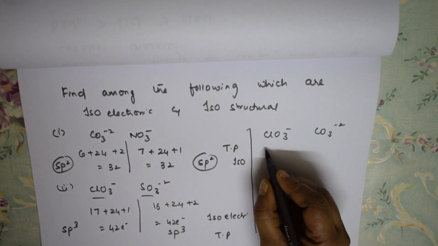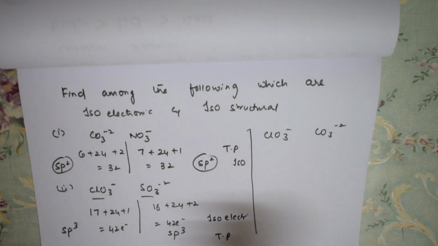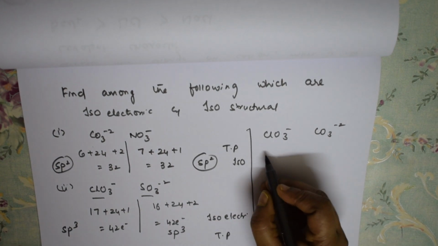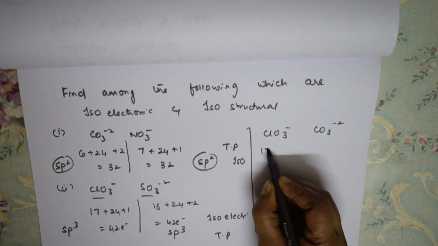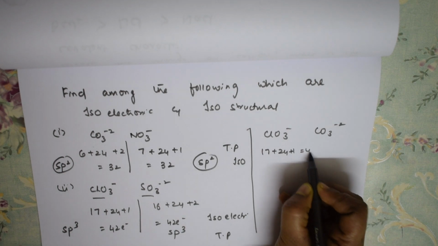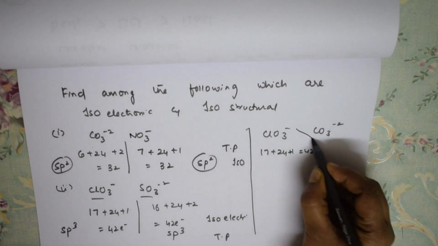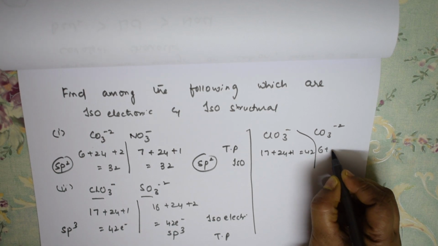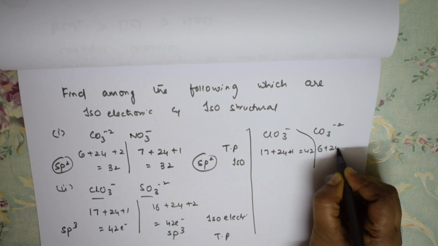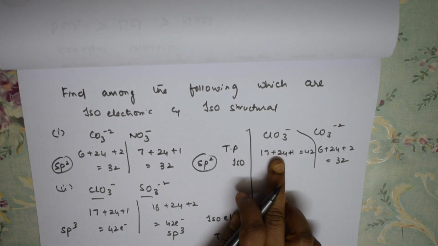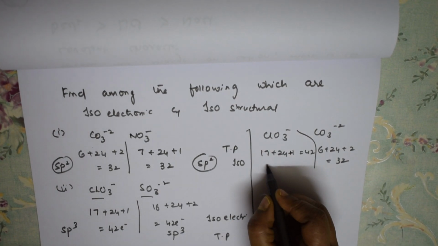Let us see ClO3 minus and CO3 minus 2. Here ClO3 minus: 17 plus 8 times 3 is 24, plus 1, so 42 electrons. For carbonate, let us check: 6 plus oxygen 24 plus 2, 32 electrons. Check here, this is sp3 hybridization.